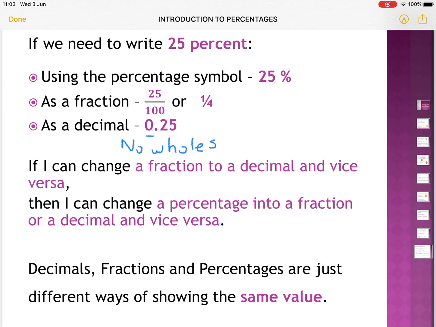Now, boys, as homework, you're going to have pictures of diagrams where you have to write the value, what is shaded or colored in, as a fraction and as a percent. It's very basic homework. Today you're going to have a very easy homework, but pay attention because you need to know the basics very well to move on. Don't rush your homework. If you are in doubt about something, watch the video again, boys.